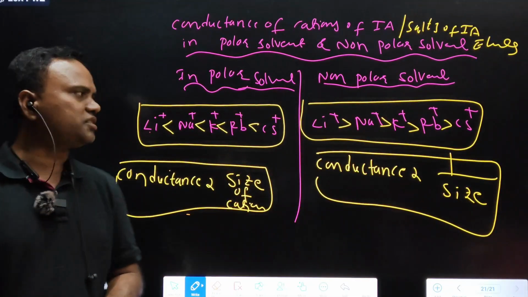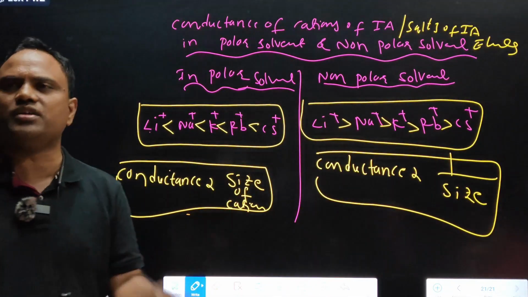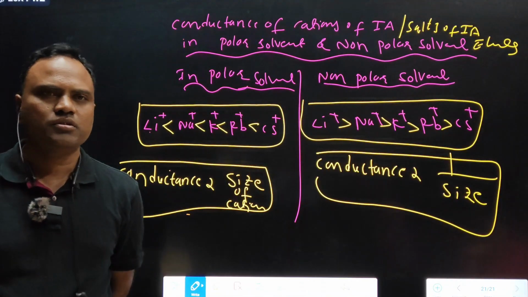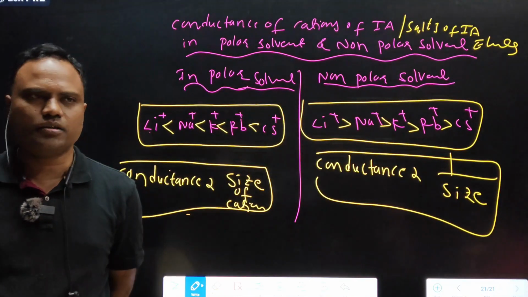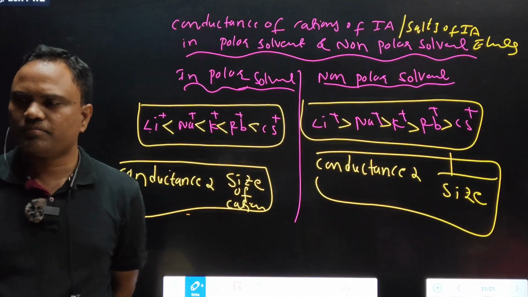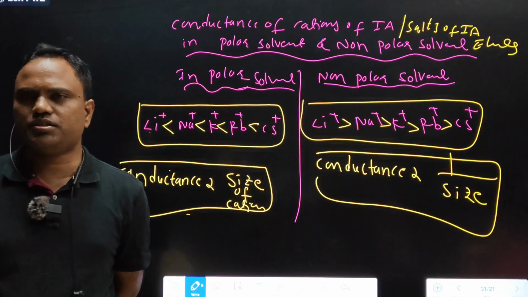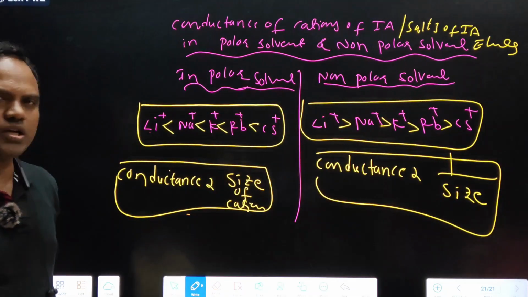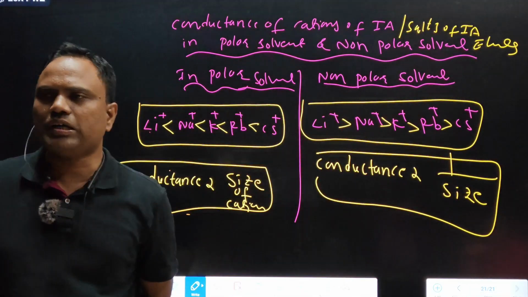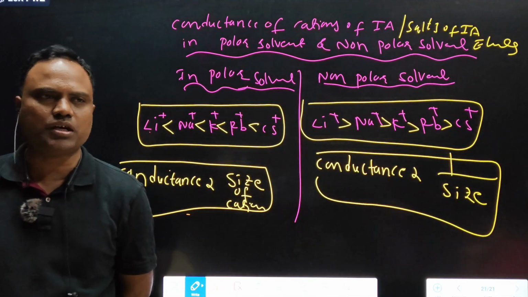Online students, in case of polar solvents, if you observe aqueous solutions, conductance is directly proportional to size of the cation. In case of non-polar, conductance is inversely proportional. General relation is given, and one special subtopic, conductance of alkali metal cations and their salts.